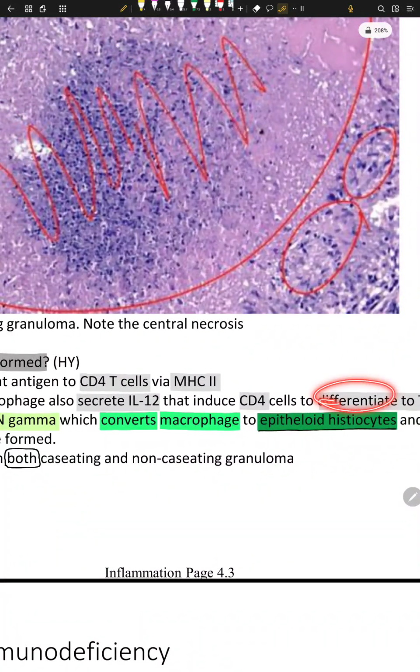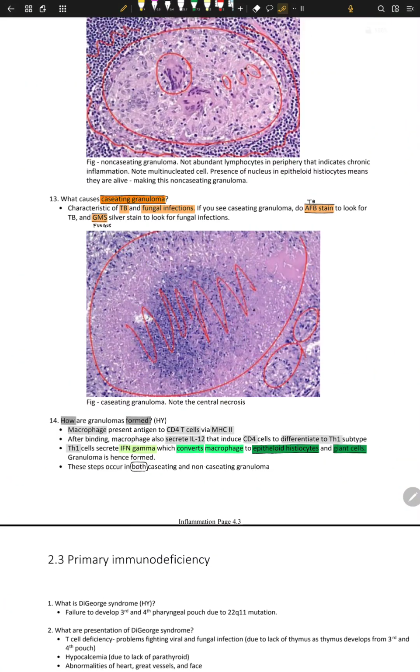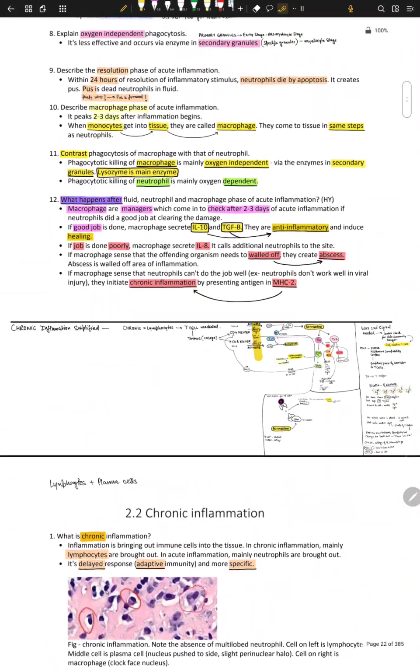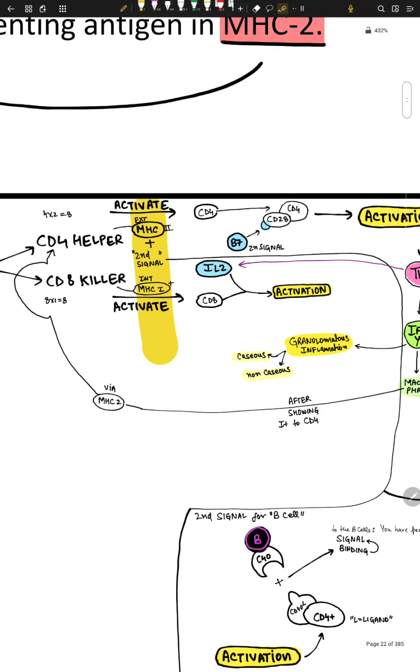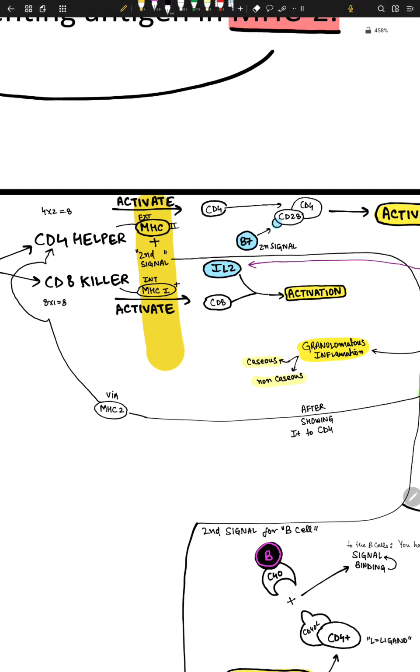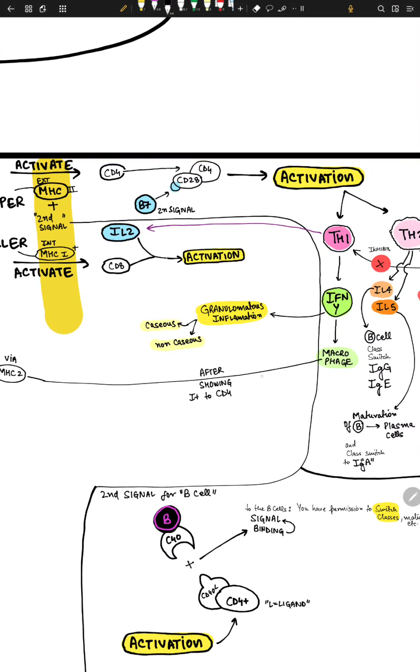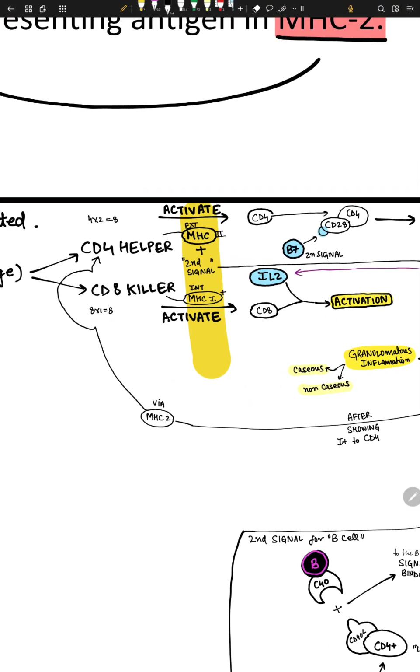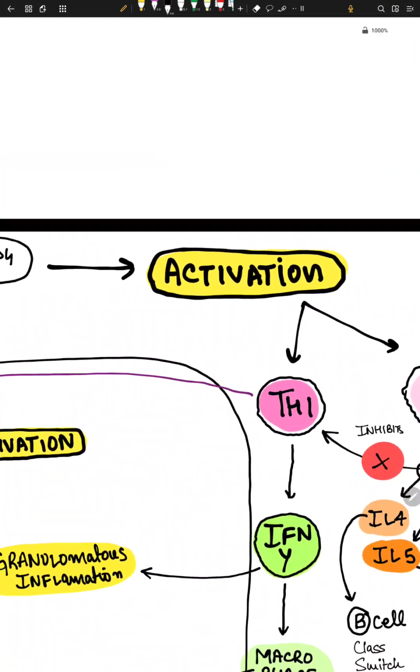So Th1 subtype is done via IL-12, right? So let's correct this drawing a little bit. The presenting is happening via the MHC2 molecule.